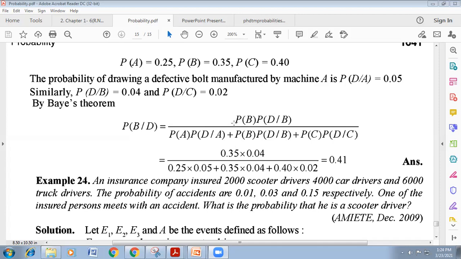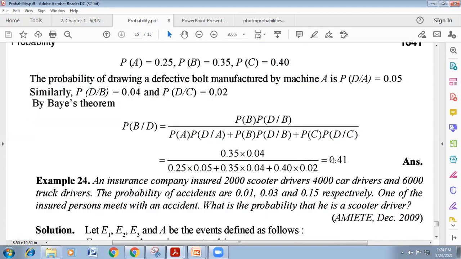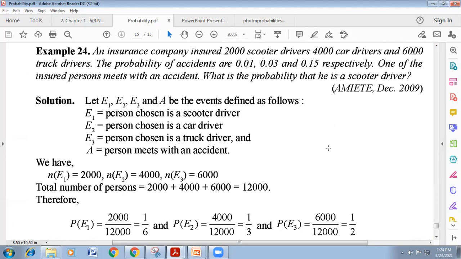Okay, and we are drawing from machine B. This is why we take the machine B favorable space divided by the total space. So just putting in all these values, which are all given, remember it, this equals 0.41. Very interesting example and very easy also.